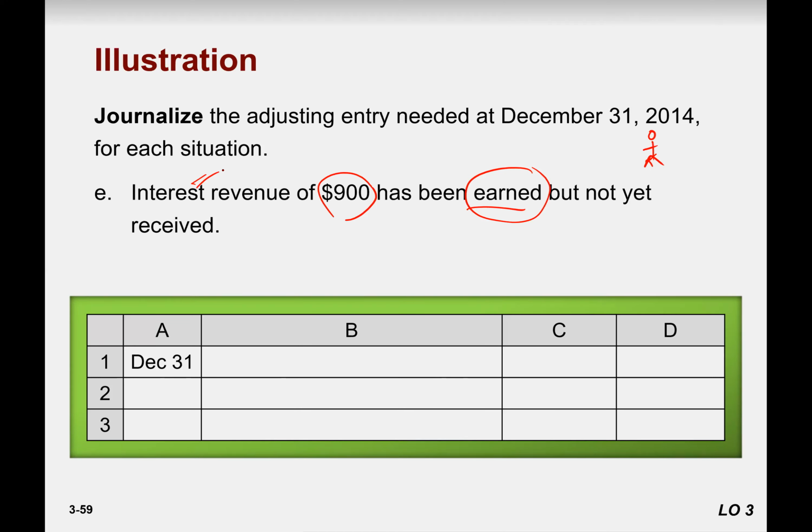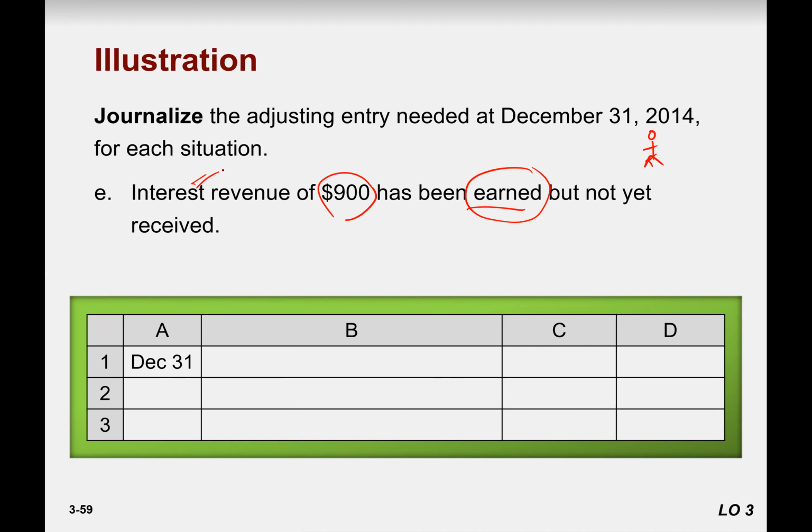Sir, I also think it's accounts receivable, but I just can't think of anything else for the interest revenue. Okay. Aroni? I also think it's accounts receivable. Please speak the full entry. What is the full entry, Aroni? I'm not sure.